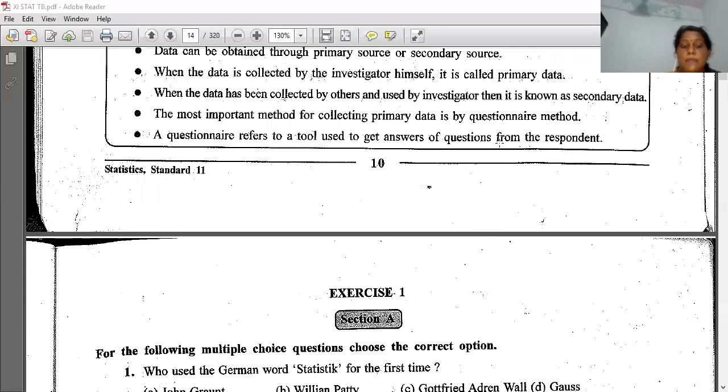A questionnaire refers to a tool, meaning it is a type of tool, like a weapon, something with which we get answers to questions from the respondent. That is why the questionnaire is called a tool here. Okay,